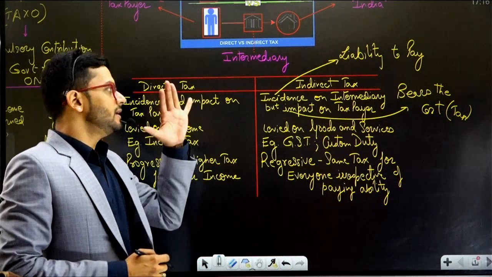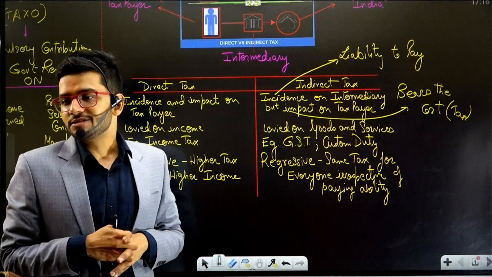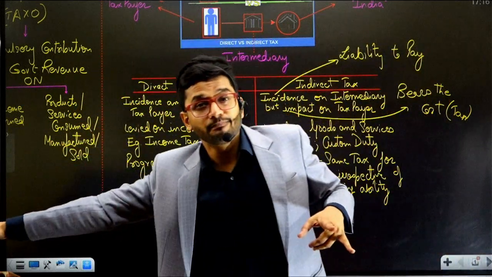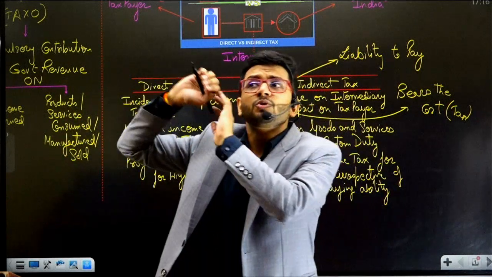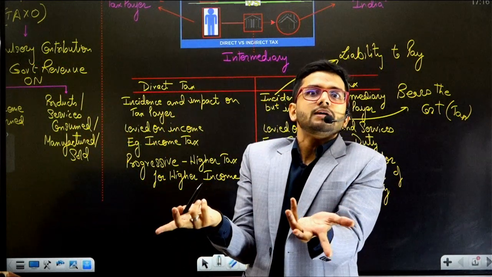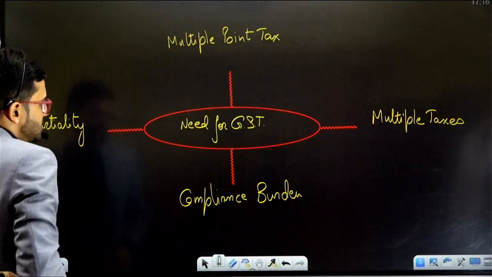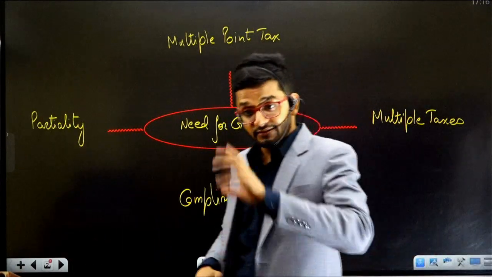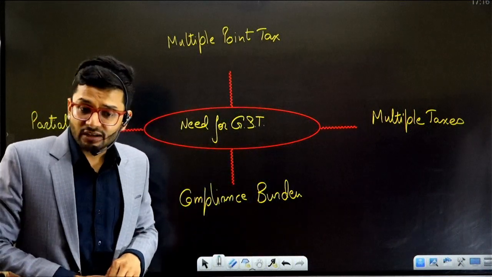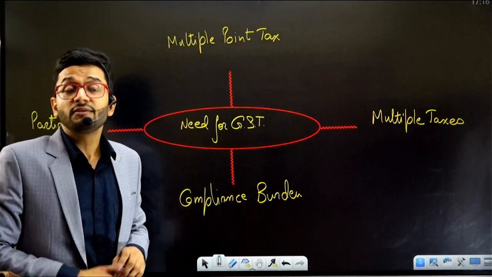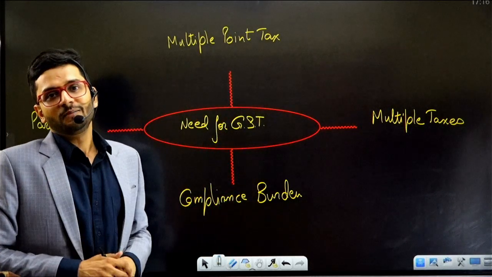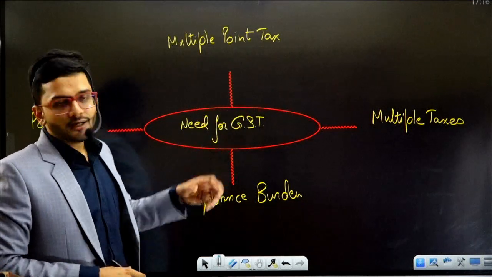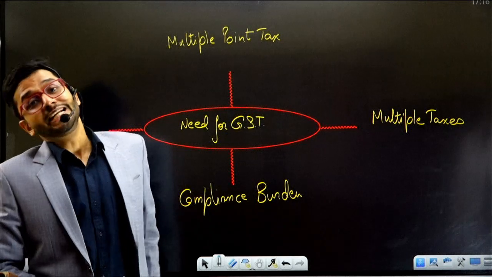Okay, sir, got it. So now, sir, please tell us, you have told us many times that there were lacunas in the earlier system. There were lacunas in the service tax regime. There were lacunas in the excise duty regime. There were lacunas in the VAT, value added tax regime. What were those lacunas? What was the need of GST? What were the problems in the earlier regime which were felt by the Indian government and even by everyone who is a part of the industry? What were the problems which led to such a great revolution in India, such a great mayhem in the Indian economy? What were the driving forces for it? What was the need for GST?